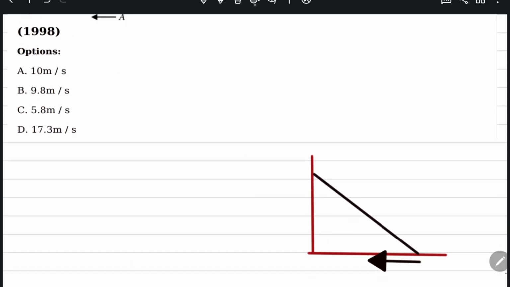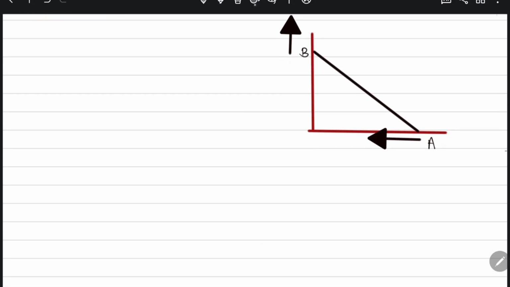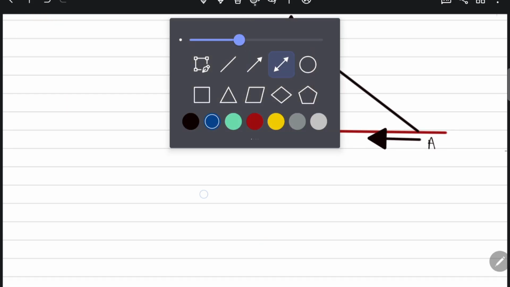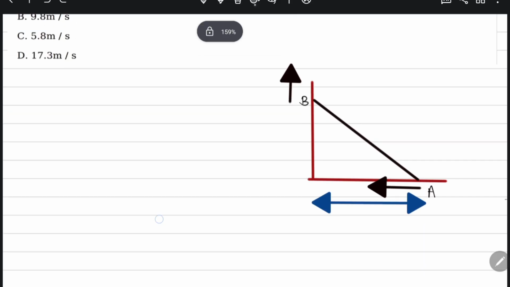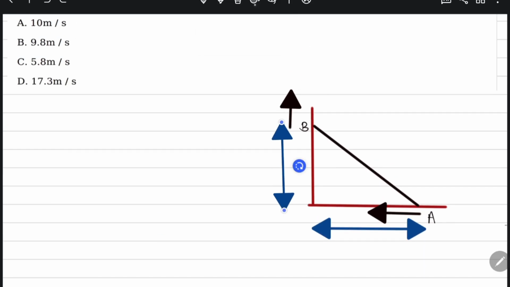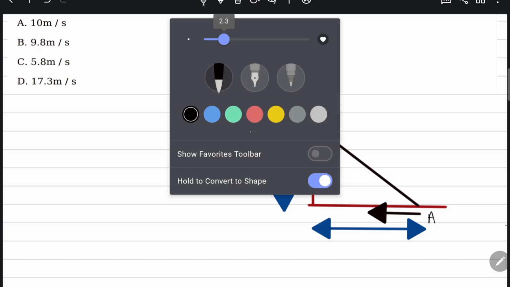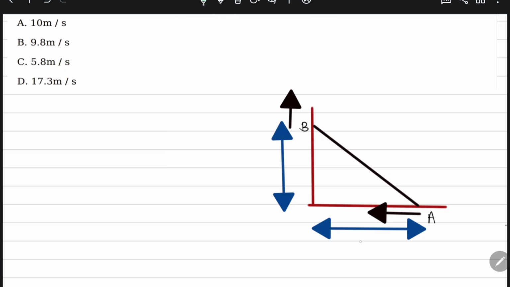And this point A is moving in this direction and point B is moving in this direction. So this is A, this is B. Let this length be X and this length be Y, and let this length be L. And this angle is theta.